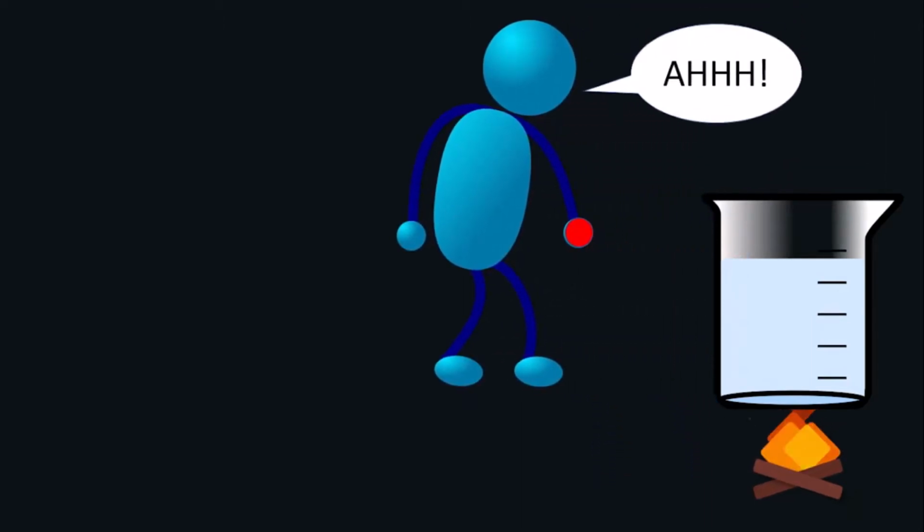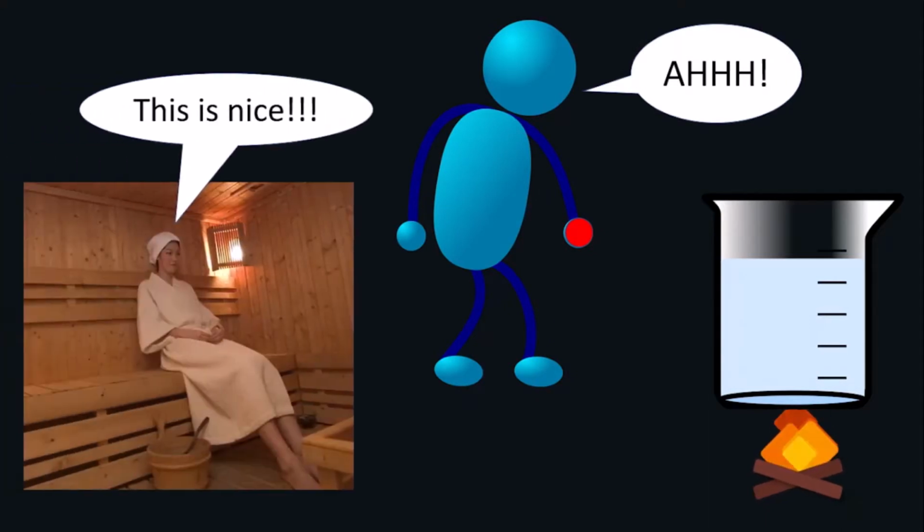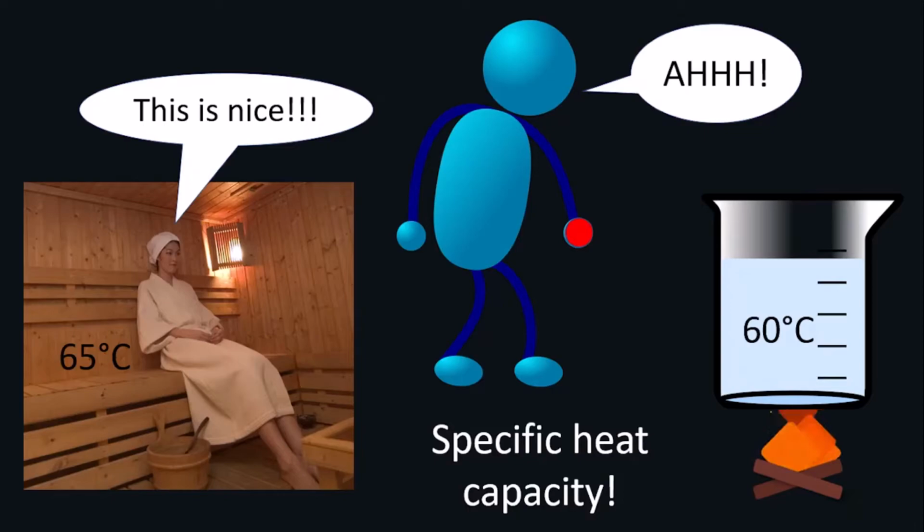Did you know that water at 60 degrees Celsius can induce scalding injuries in less than 3 seconds? On the other hand, temperatures in a relaxing sauna can be well over 65 degrees Celsius. Why does water at 60 degrees hurt so much more compared to a sauna at more than 65 degrees? The answer lies in the science of specific heat capacity.